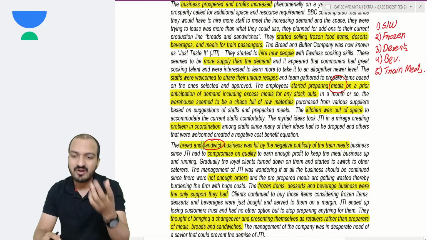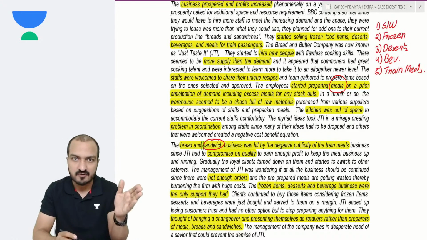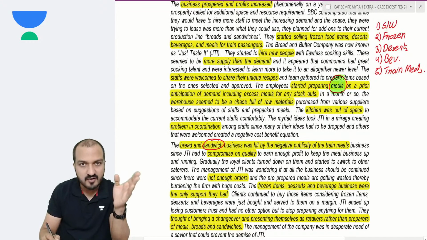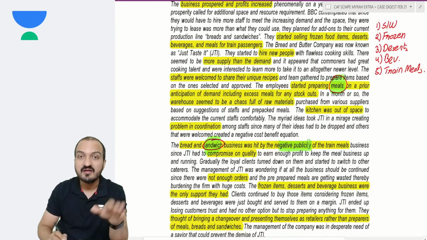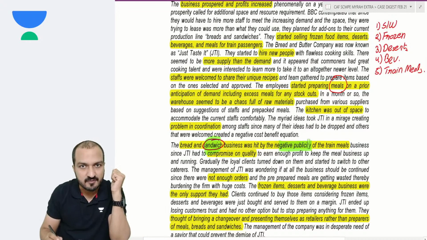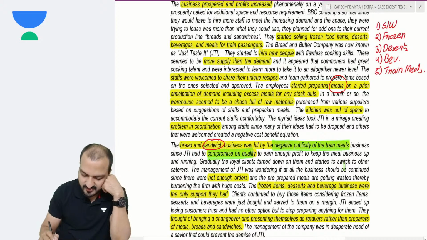It was already very good, and your company was already very well established in the sandwiches market. But just because of the new product, you got negative publicity, and due to that, even your existing product started suffering. Yes, so my sandwich business started taking a hit because of negative publicity of train meals. The company had to compromise on quality naturally to earn enough profits to keep the meal business up and running. Okay, they were not getting enough orders.